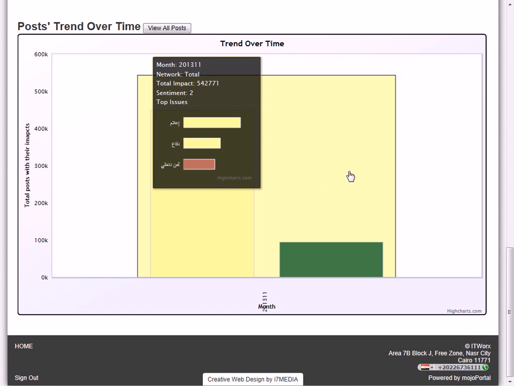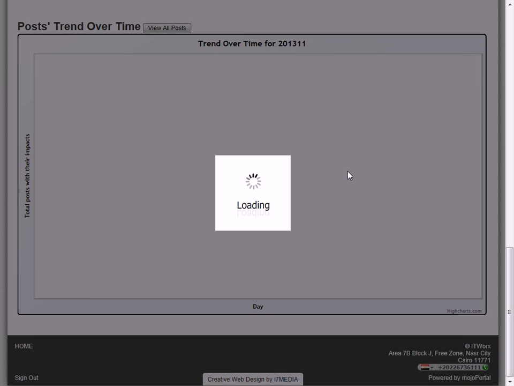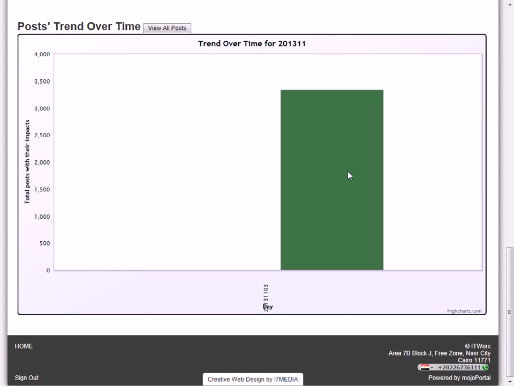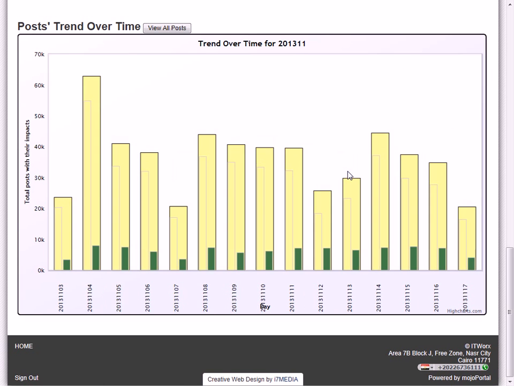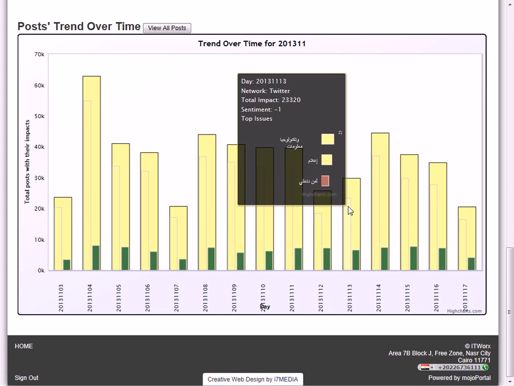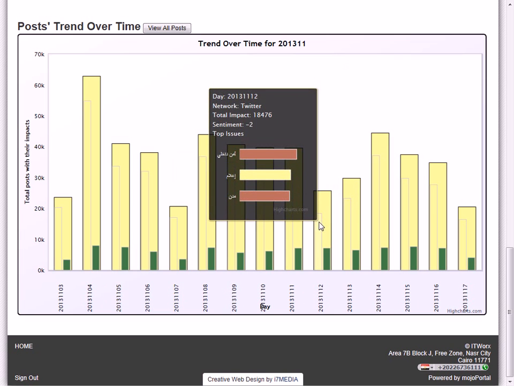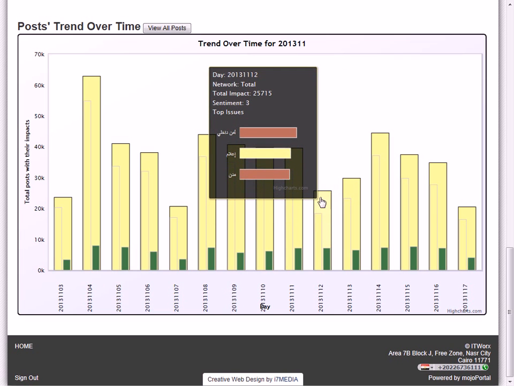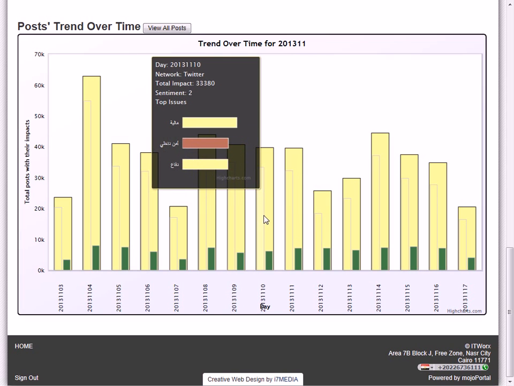And when we click on the bar, we can see the days associated with that month and drill down to it. Here we can see the days on the x-axis. And the tooltip in this case will show the results filtered by that time period on that day. So here we can see that people were talking about internal security, media, and cities mainly. Here it's a different set of topics: financials, internal security, and defense.